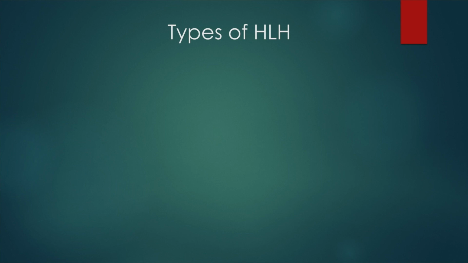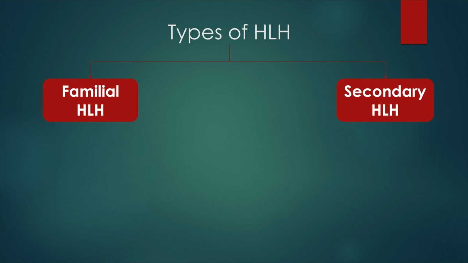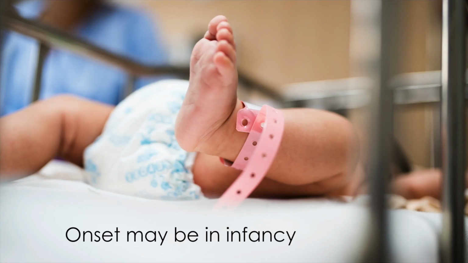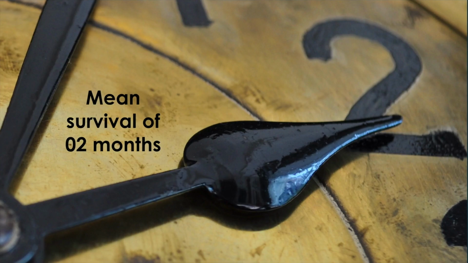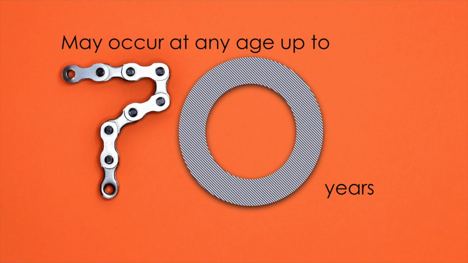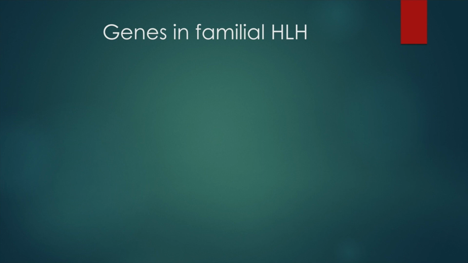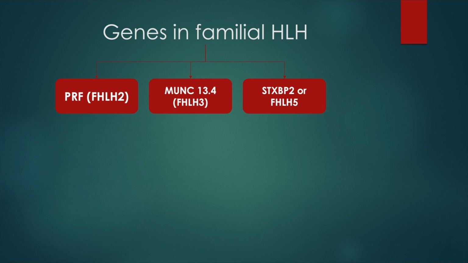Hemophagocytic lymphohistiocytosis may be either familial or secondary. Familial HLH may have its onset in infancy and has a mean survival of about 2 months, but it can occur at any age up to the age of 70 years. The genes in familial HLH include FHLH2, MUNC 13.4, STXBP2 or FHLH5, and syntaxin or FHLH4.